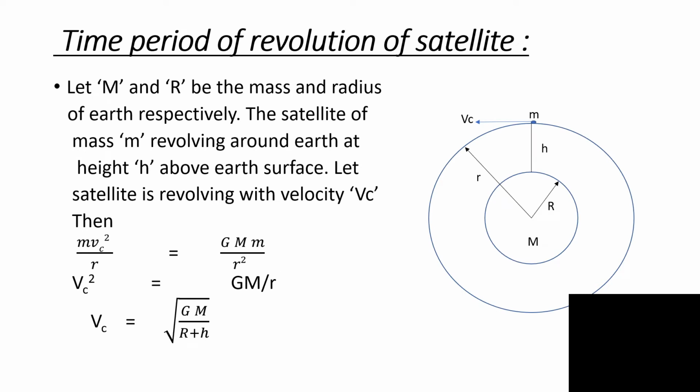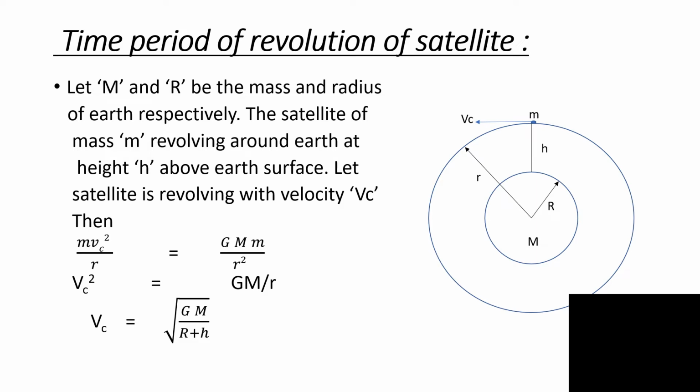So far we have studied the critical velocity. We obtained the expression for critical velocity. Now we are going to obtain the expression for the time period of revolution of a satellite. Consider a satellite of mass m moving along the circumference of a circle with constant speed Vc, the critical velocity. Therefore, the satellite is revolving in a stable circular orbit around the Earth.